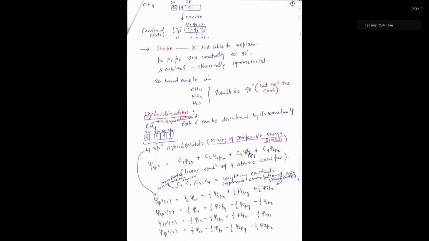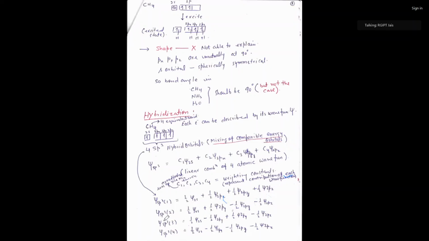In the form of a constructive combination, like the addition of all 2s, 2px, 2py, 2pz, and if there is one anti-lobe, it means the wave function has a negative sign, 2py and 2pz in negative sign. That's why it forms an anti-orbital, we can say.